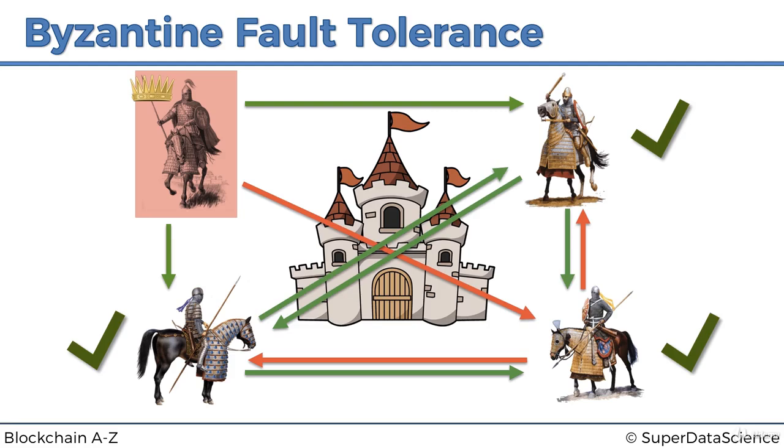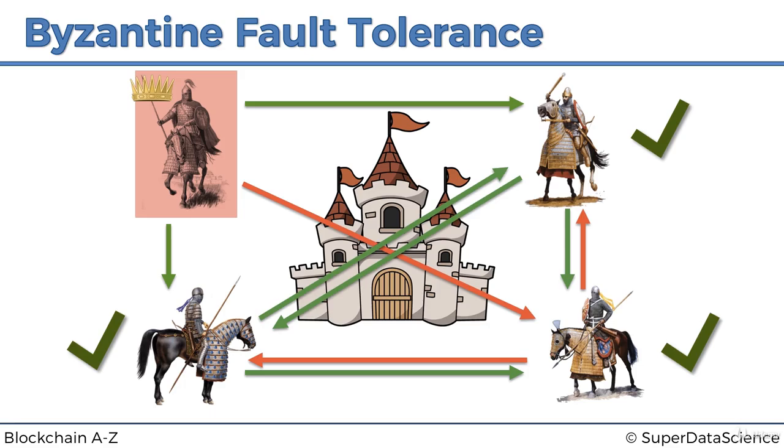So if you have 100 generals and they're all deciding, or let's say you have 10 generals and they're all deciding, if 4 of them are traitors, then that's it. You're not going to win. If 3 of them are traitors, then this algorithm works. And so that is the level of tolerance of this system in the sense of traitors.